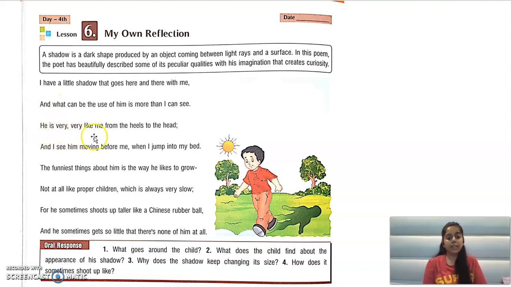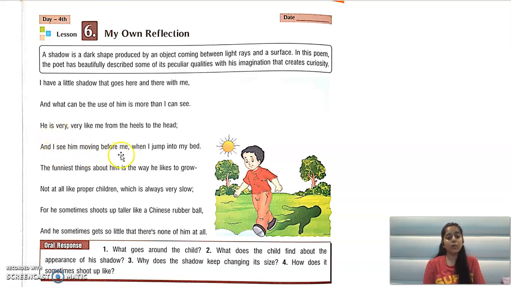He is very, very like me from the heels to the head. Heels to the head means एड़ी से लेके चोटी तक. आपके पैर से लेके सिर तक. He is very, very like me. The shadow is very much like him. So the shadow looks like the child from head to toe. Shadow बिल्कुल उसकी जैसी दिखती है from head to toe.